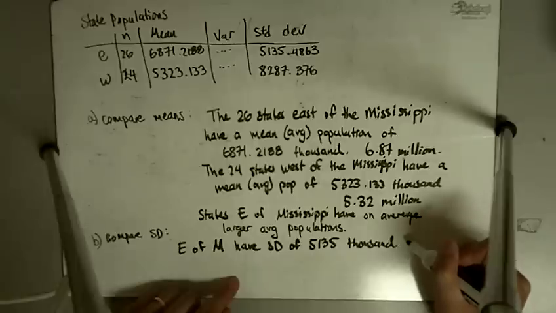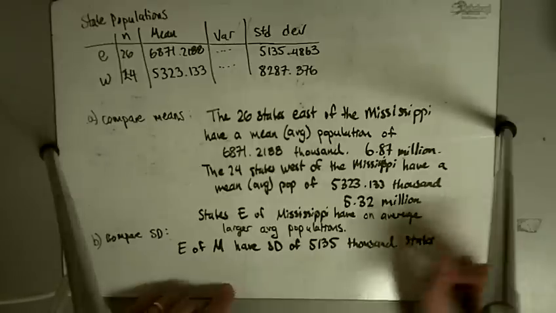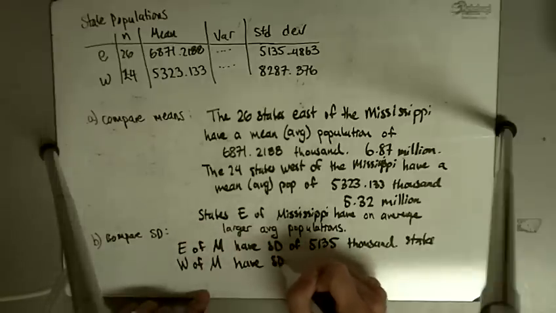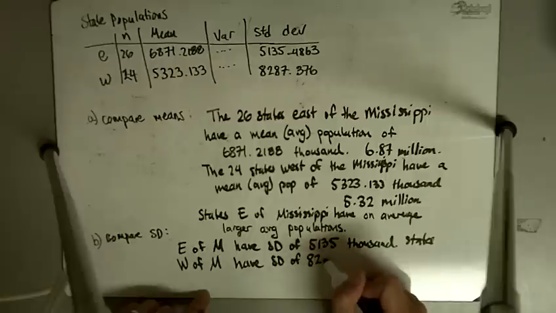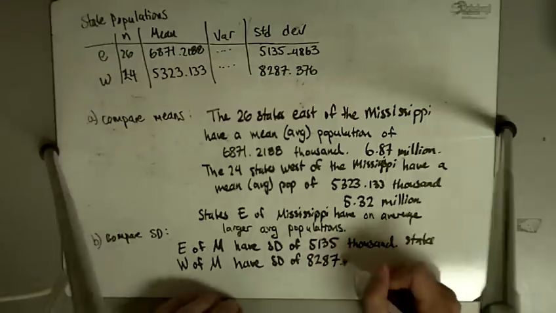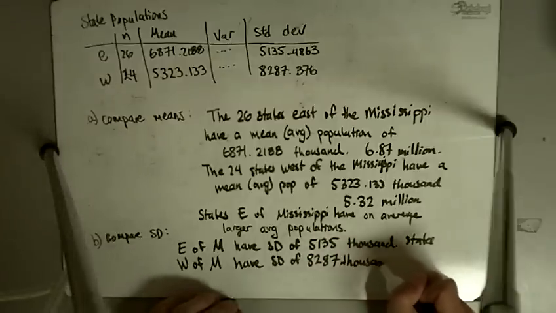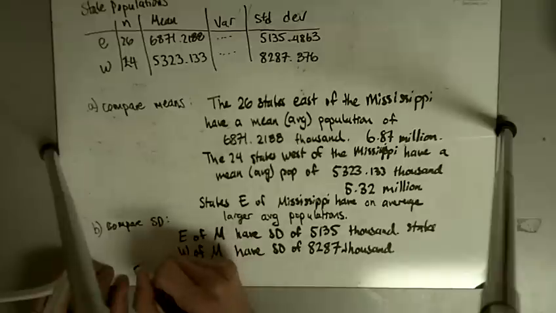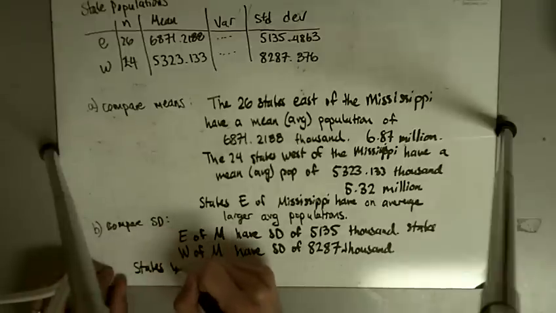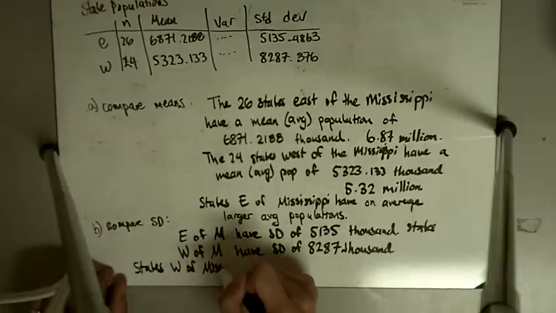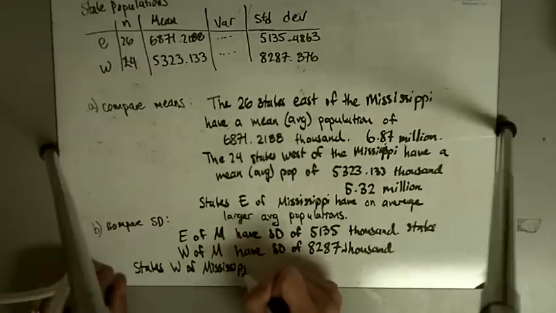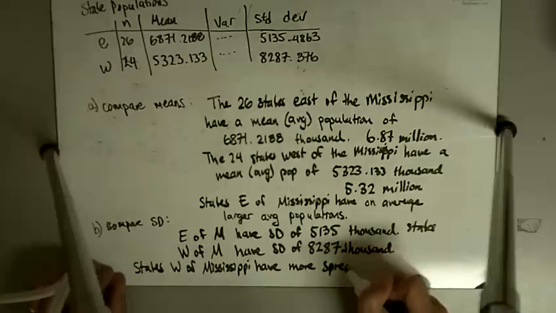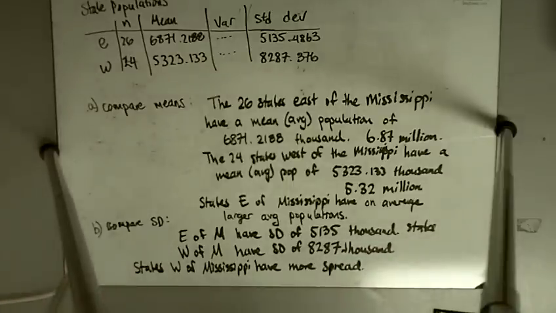And then states west of the Mississippi have standard deviation of 8287,000. Okay, and so here we see that states west of the Mississippi have more spread. Okay, and if we think about it, that makes sense.